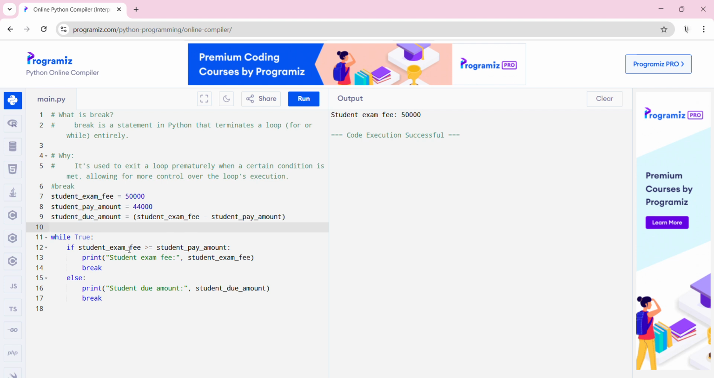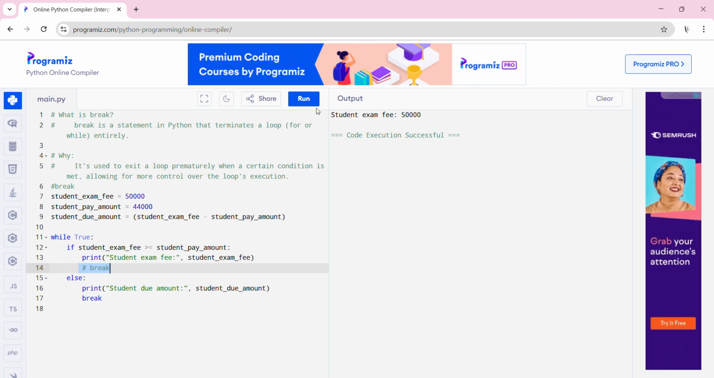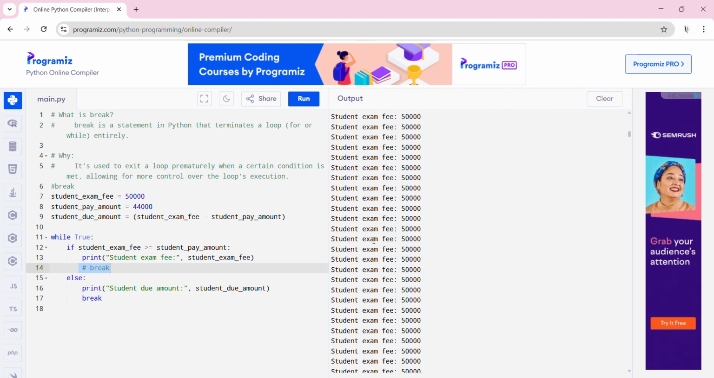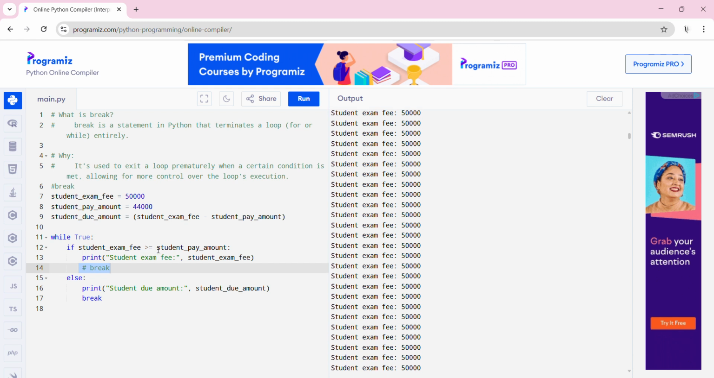If the if statement is okay, then go to the print statement. Here, if the condition is not satisfied, then go to the else condition. Okay, let's see what happened here. It prints continuously. Why? Because it satisfies the if statement.